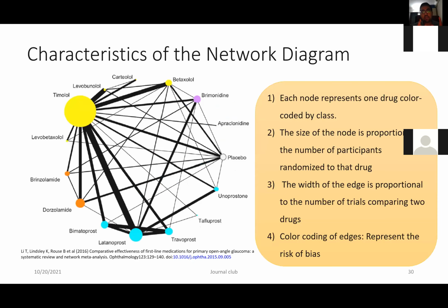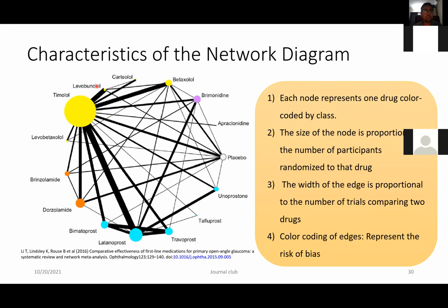So this is how the actual network diagram looks. The previous was just for your understanding. So here there are various things to understand. The first thing, as you can see by my laser pointer, is that this is a node, and there are various other nodes you can see, and these nodes are color coded based upon the class of the drug, and these are called the edges. Now the size of the node denotes the total number of participants that have been studied.